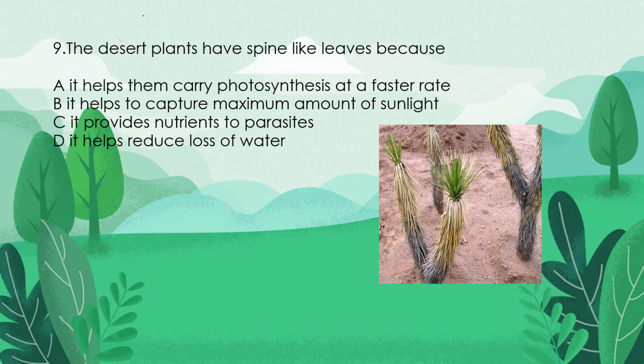Ninth question is, the desert plants have spine-like leaves. Okay, you could see the picture over here where there are spine-like leaves. Why they are in that structure is the question. So these are the desert plants where they lack water. There is not enough water. There is scarcity of water in the deserts. So in order to save the water in its body, it helps to reduce the loss of water. So for that reason, there is a spine-like structure in order to save the water inside its body. So D would become the correct answer for it.